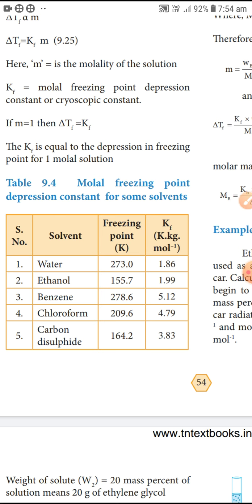Benzene 278.6, Kf value 5.12. Chloroform, freezing point 209.6, Kf value 4.79. Carbon disulfide, freezing point 164.2, Kf value 3.83.